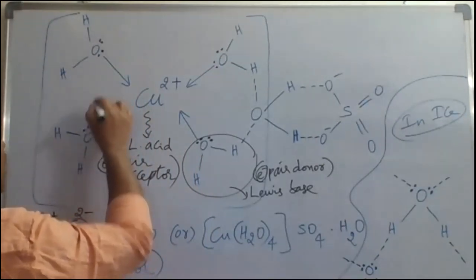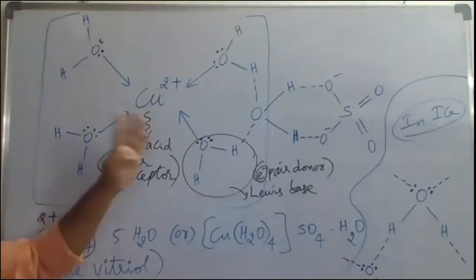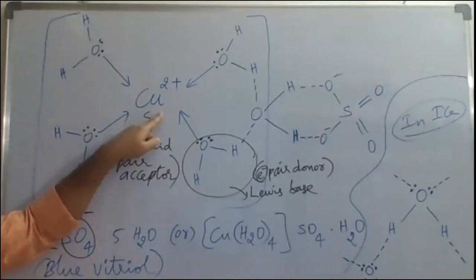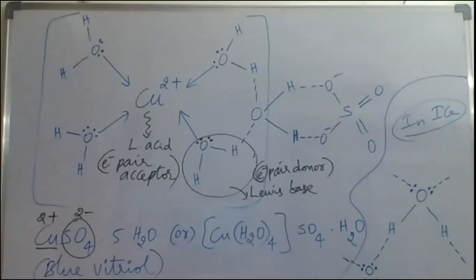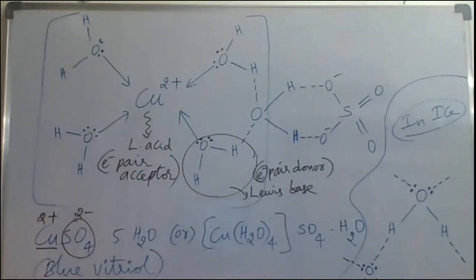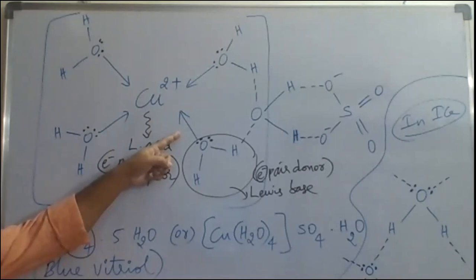So totally, how many pairs are received by the Cu2+? 4 electron pairs are received from 4 water molecules. Now to receive 4 electron pairs, there should be empty orbitals in the Cu2+, right? The empty orbitals will receive these electrons from H2O molecules. That point keep in mind. So in this way, between 4 water molecules and Cu2+, there is the formation of what? Dative bonds. So 4 H2O molecules are bonded to Cu2+ with coordinate bonds, coordinate covalent bonds or dative bonds.